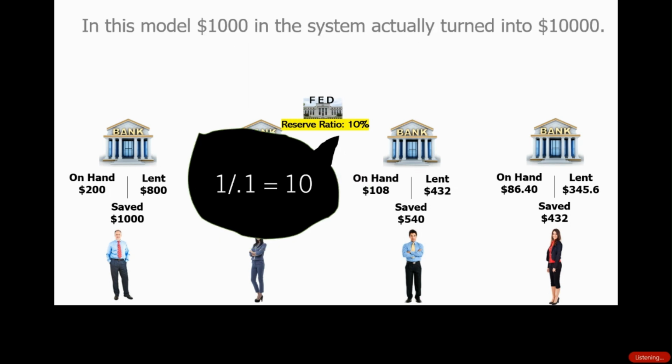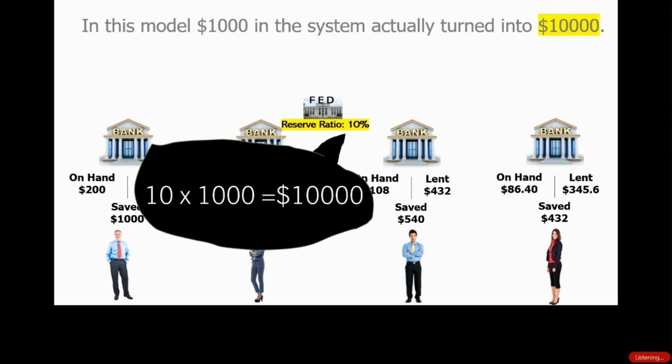What would happen if the reserve ratio is 10%? If you went through that whole scenario again, when this person saves $1,000 at a 10% reserve ratio, it would actually turn into $10,000. Okay, because when we take 1 divided by 0.1, that gives us 10, and we would multiply 10 by 1,000.